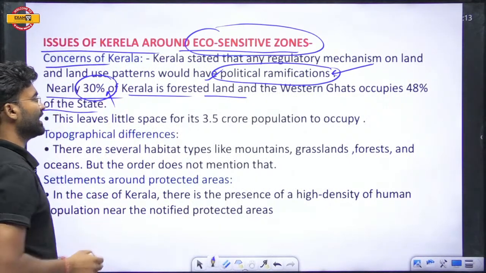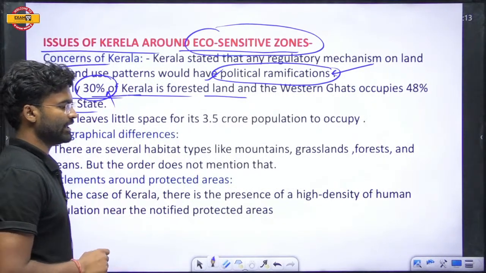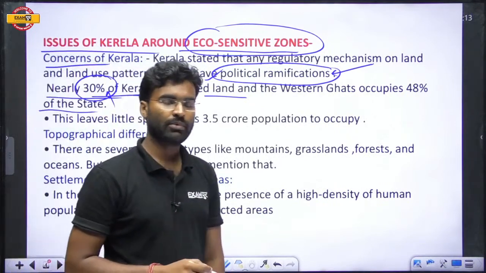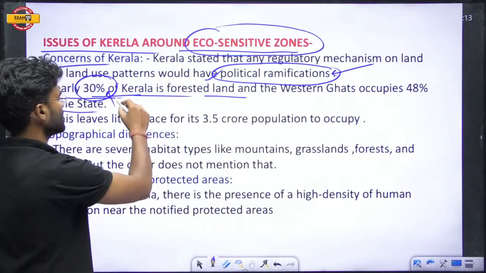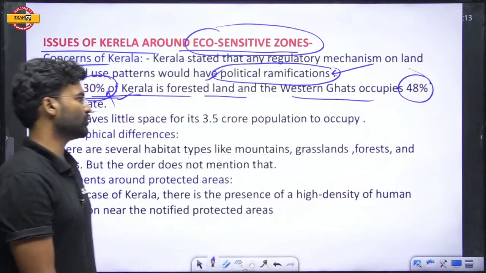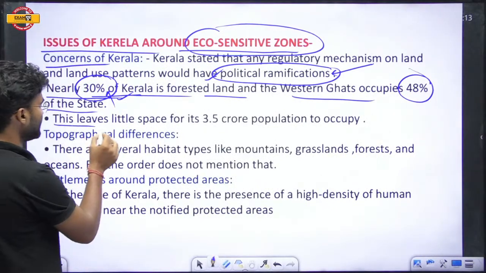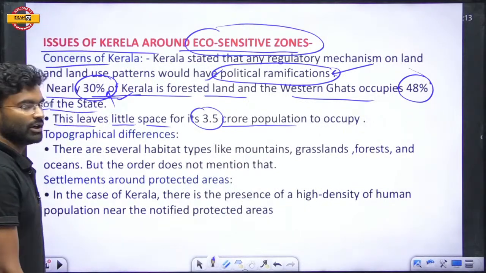So it is very tough for Kerala, because Kerala has nearly 30% forested area, and the Supreme Court directed that every forested area or protected area should be covered under this direction. The Western Ghats occupy 48% of the total landmass, so this leaves little space for the 3.5 crore population to occupy.